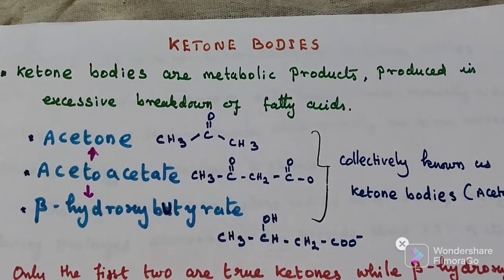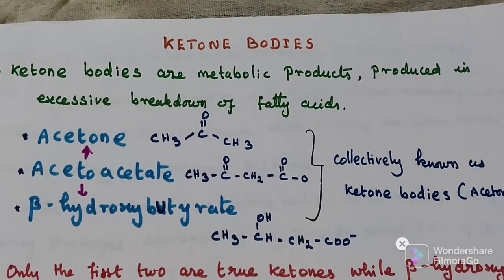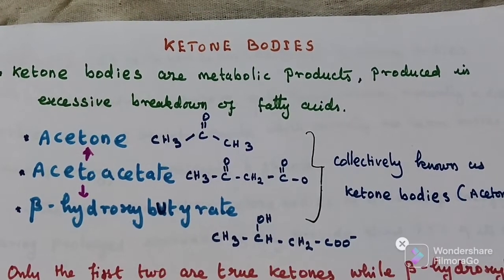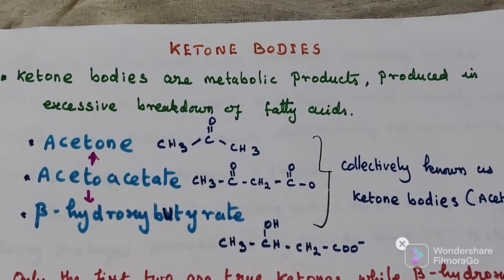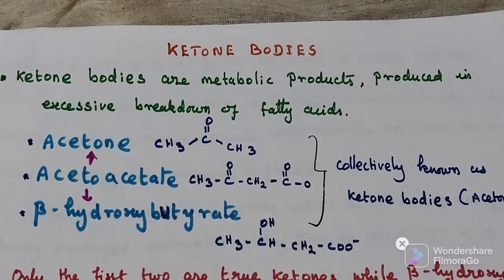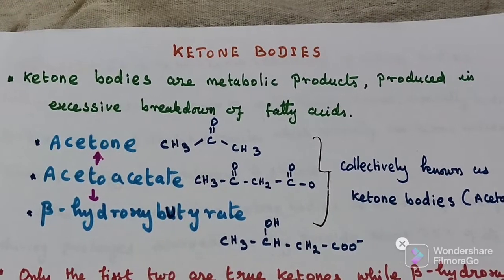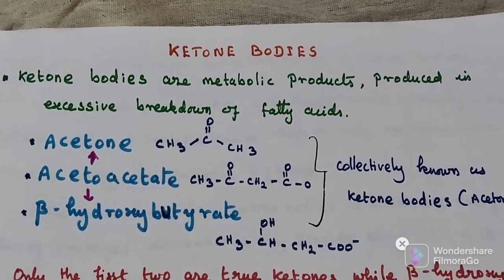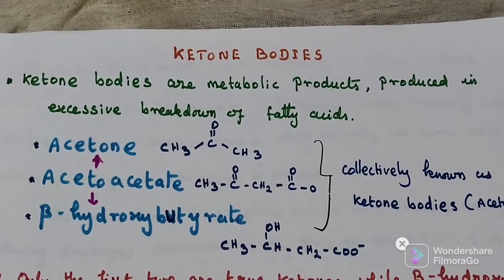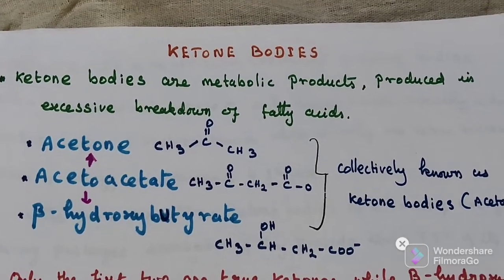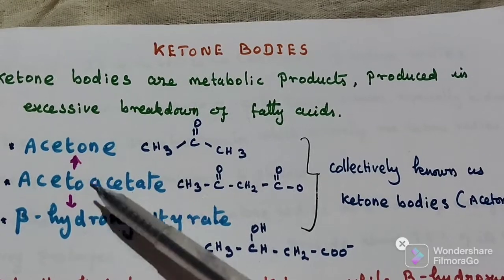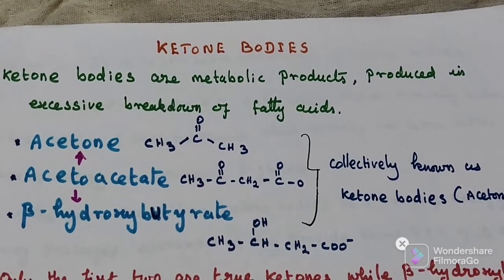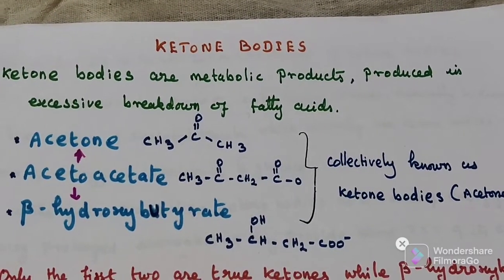Acetone and beta hydroxybutyrate are both synthesized from acetoacetate. So acetoacetate is known as the primary ketone body. The others are secondary ketone bodies. Acetoacetate is the primary ketone body, and these two are secondary ketone bodies.